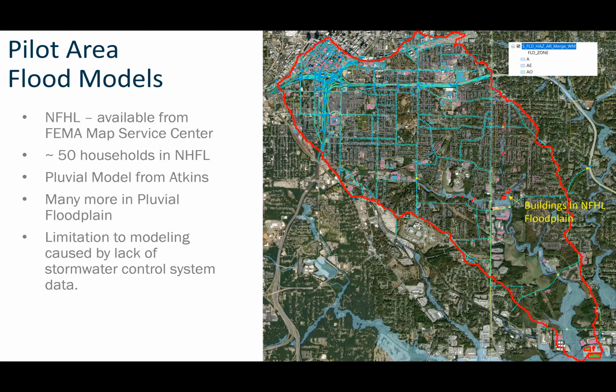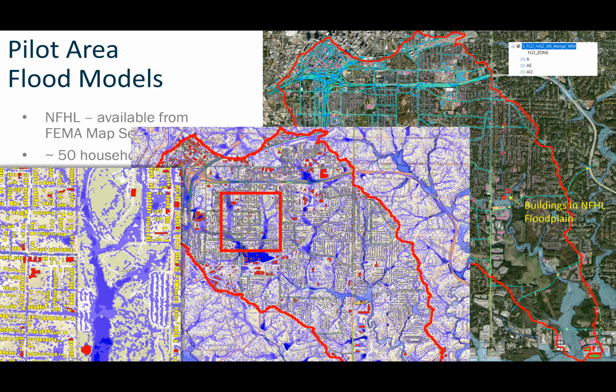The pilot area for flood modeling, I wanted to highlight how we did flood modeling here. We used the FEMA National Flood Hazard Layer models, similar to what we did with Boulder, to get riverine flooding. And the red dots you see on the map here are at-risk buildings in that riverine flooding area. We also used pluvial modeling, which I mentioned in Boulder. And I think I have an illustration of that.